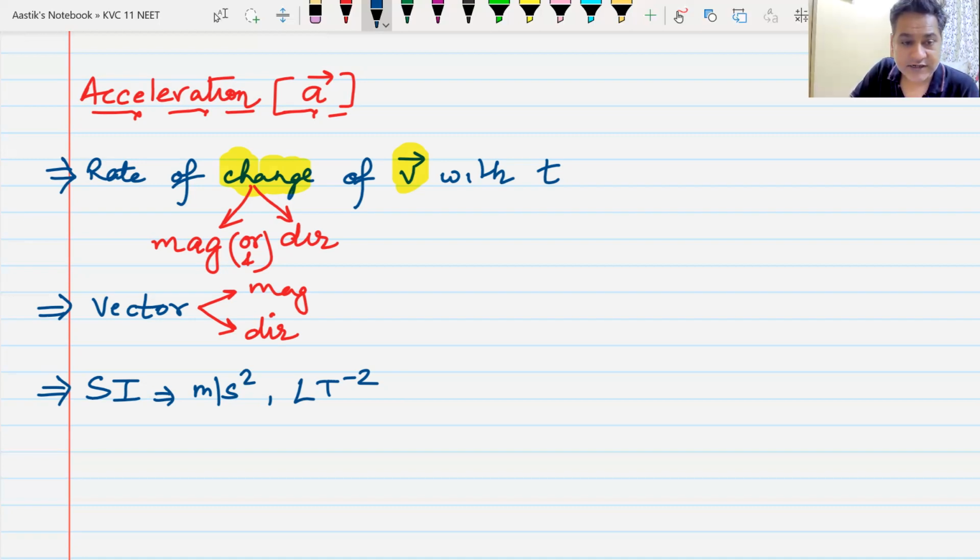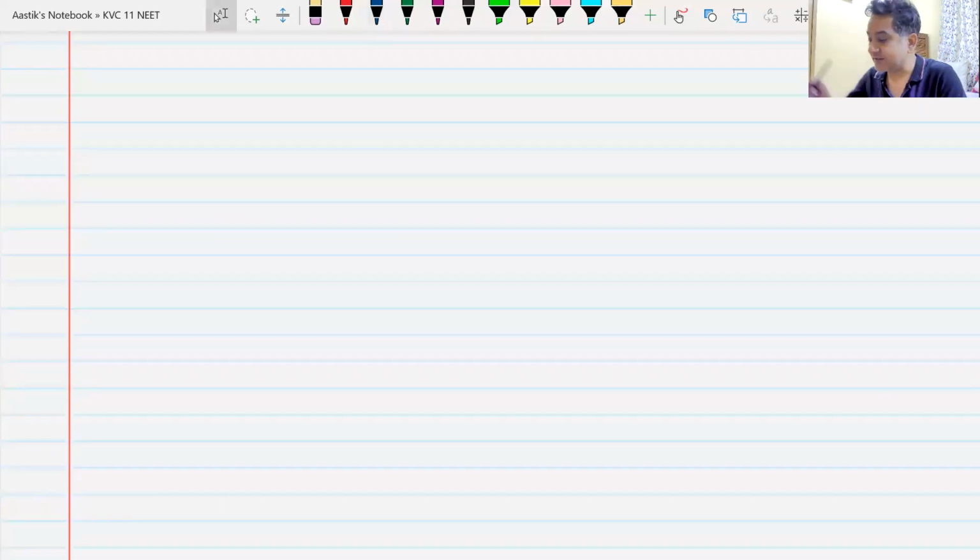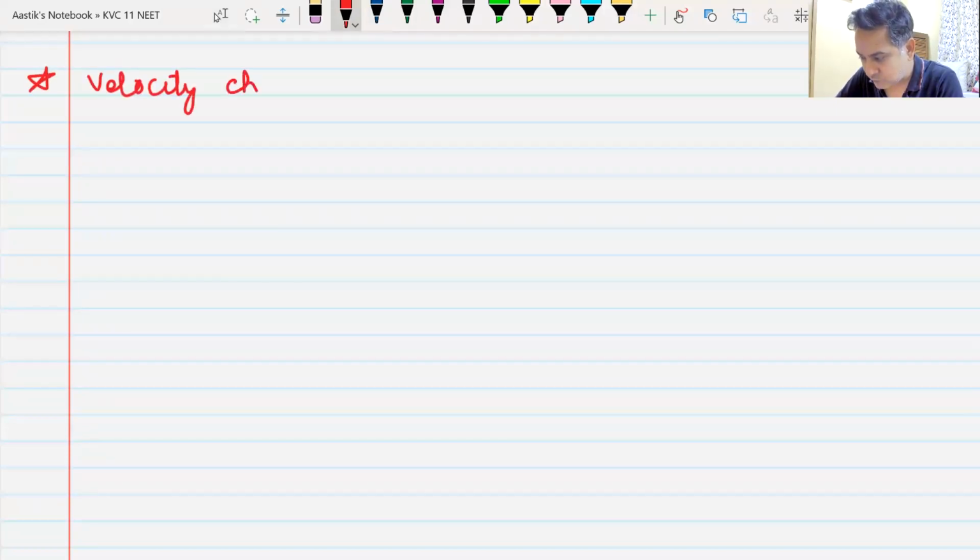Now, how do we understand which acceleration will do what? We can understand it like this. Velocity changing in magnitude only. When will velocity change in magnitude only?